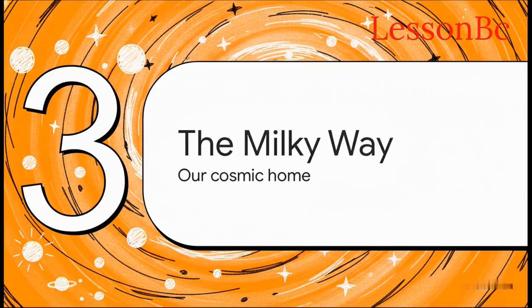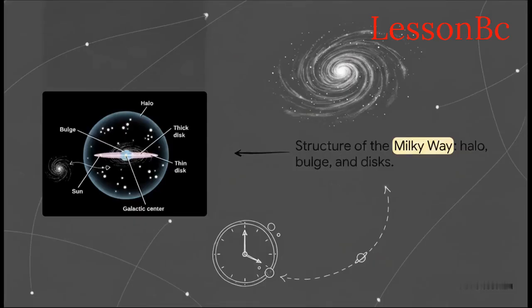Which brings us to part 3, the Milky Way. Let's zoom in on our own cosmic home. When we map out the structure of the Milky Way, you can clearly spot the central bulge, the flat galactic disk, and this huge, expansive halo surrounding the whole thing.